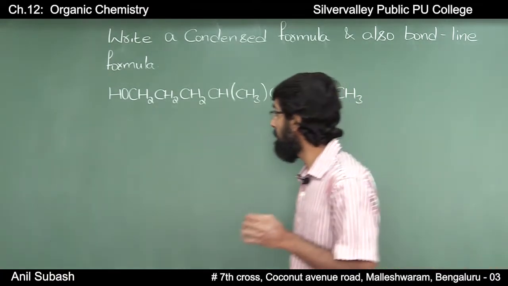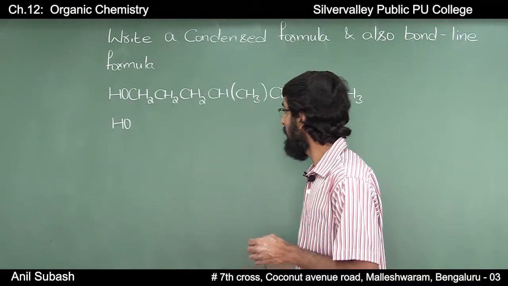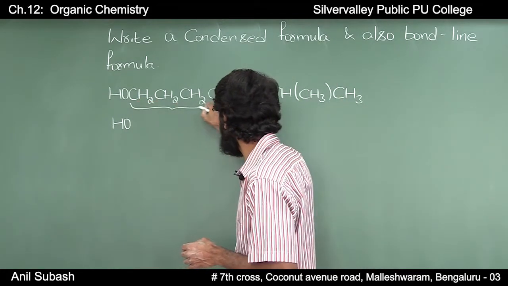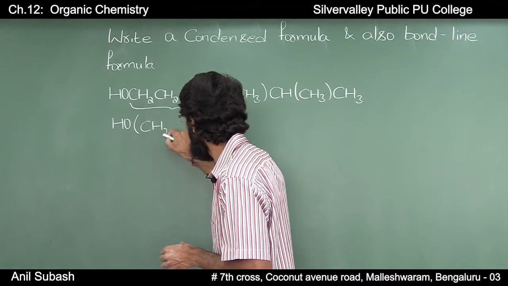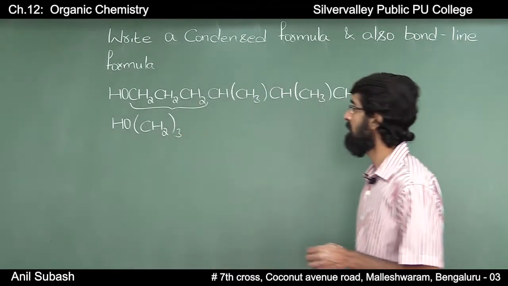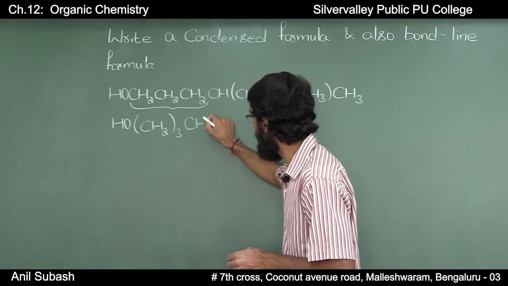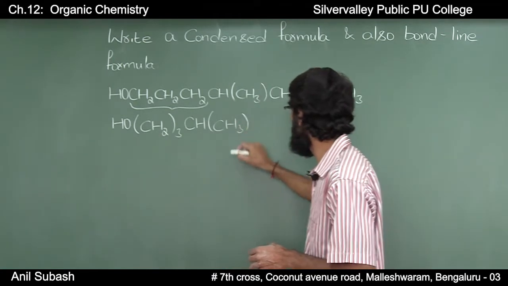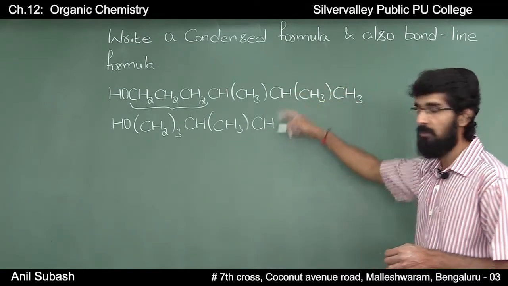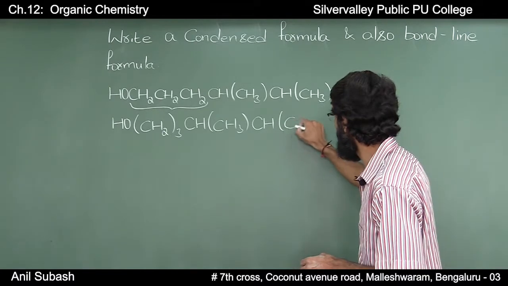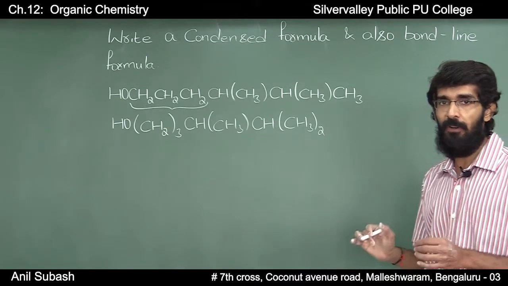To start with, you have an OH which is written as it is, and if you observe here, you have three CH2 groups which can be written as CH2 thrice, and you have a CH and a CH3 which is written as it is, and you have a CH followed by two CH3 groups which can be written as CH3 twice. So this will be the condensed formula.